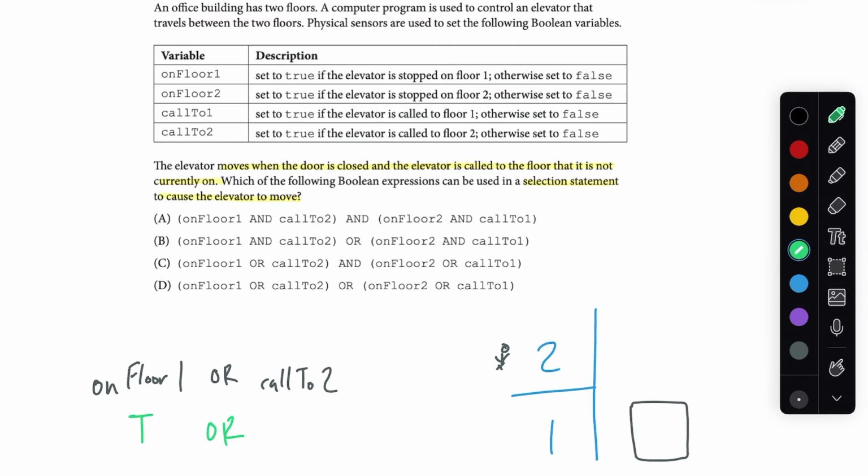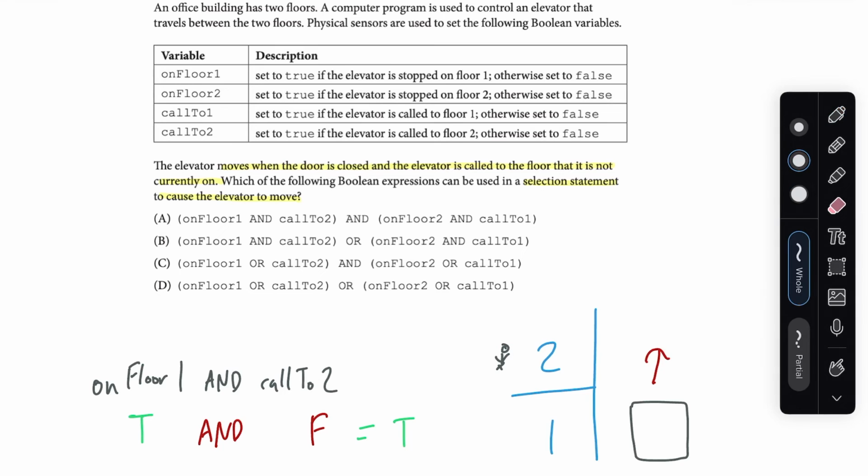So true or false equals true. But that is not an elevator that is in motion. That's an elevator that's stuck on the first floor. Okay, so it's very important that we have an and here, so that if our elevator is not currently being called up to the second floor, then this would evaluate to be false instead of true. Okay, so we need to use that and.